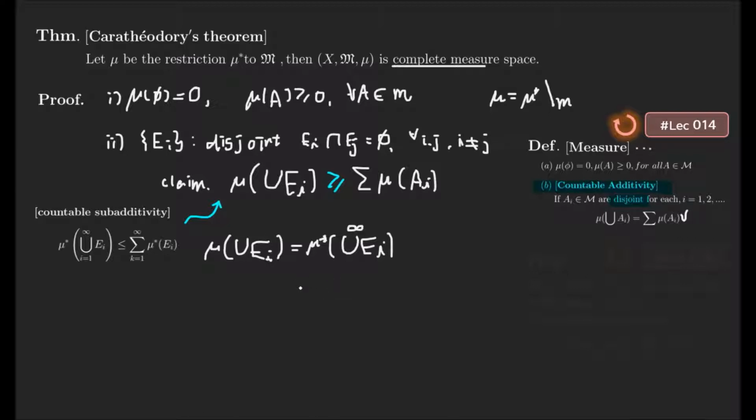So when you consider the finite sum, i from 1 to k, this is clearly greater than the finite value. Okay. Then we can say this is in the outer measure. Even though these are outer measures, we can say this is the same as the sigma notation.